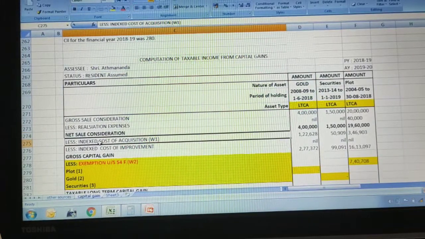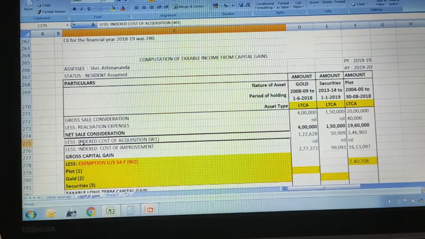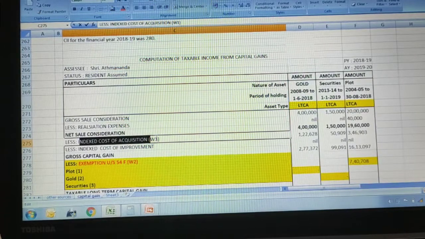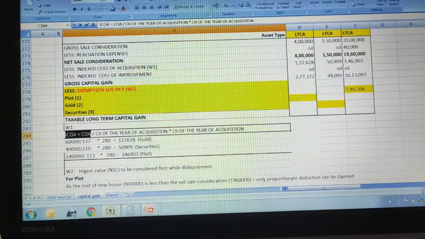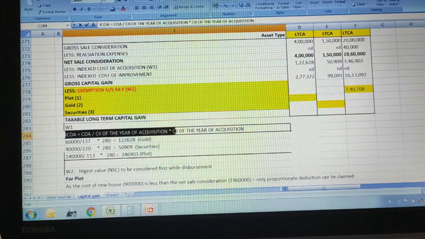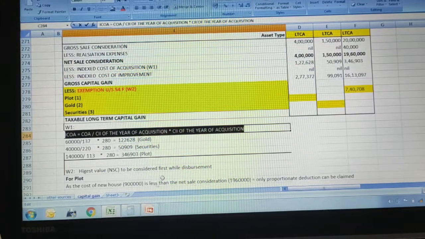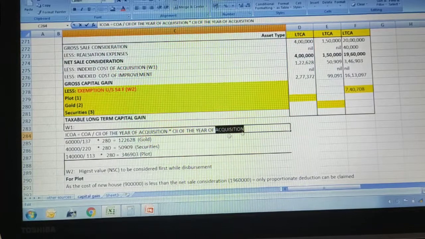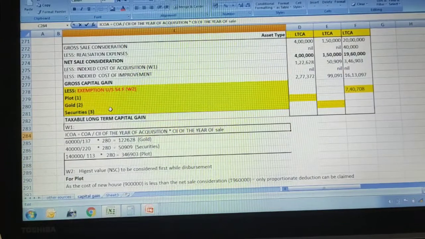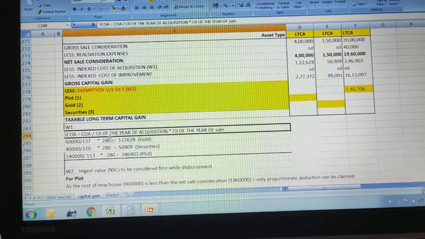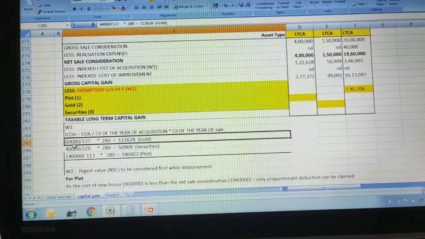Next, as per the format of long-term capital gain, indexed cost of acquisition is to be calculated. For that we have a formula: indexed cost of acquisition equals cost of acquisition divided by cost inflation index of the year of acquisition, multiplied by cost inflation index of the year of sale. Whenever we sell the asset, that is the year we consider. So first let us do it for gold.